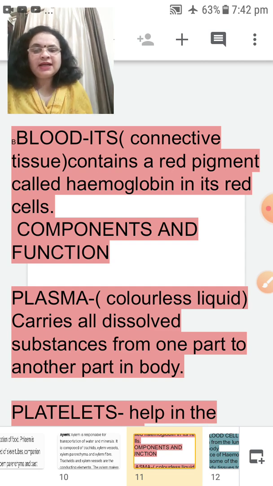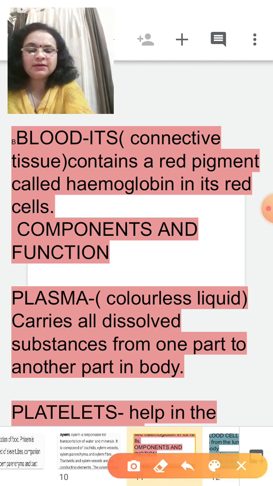Okay, blood contains a red pigment called hemoglobin in its red cells. Because of the red pigment called hemoglobin, the blood appears red in color. There are four components of the blood. First is known as plasma. What is plasma?